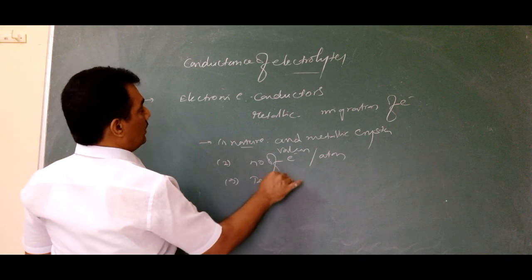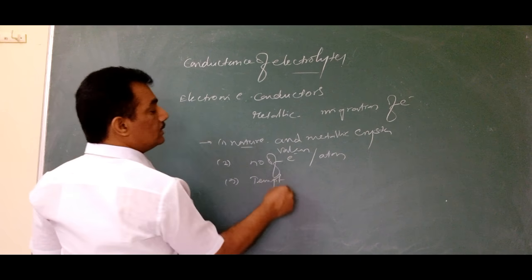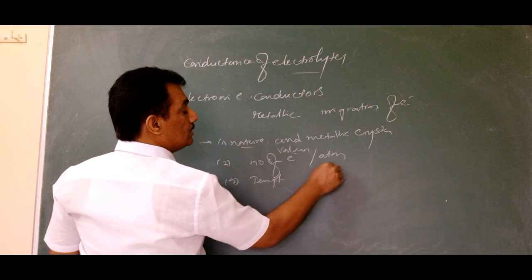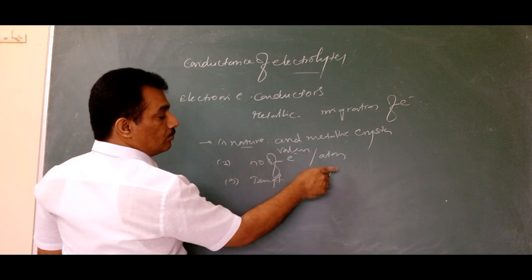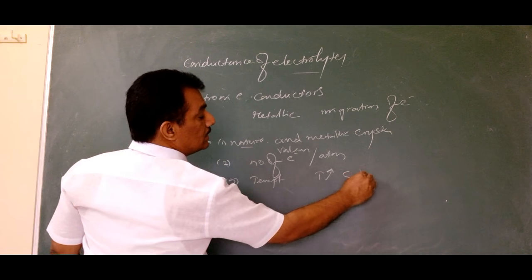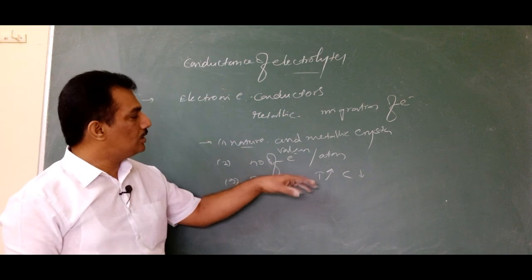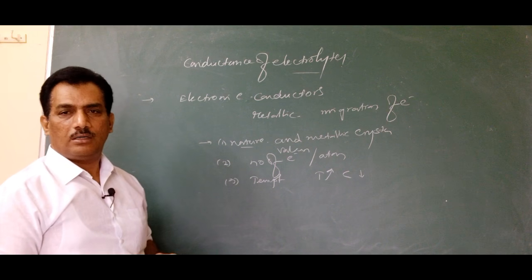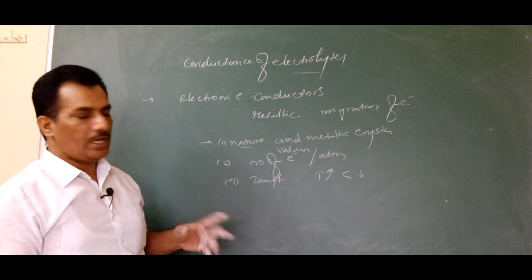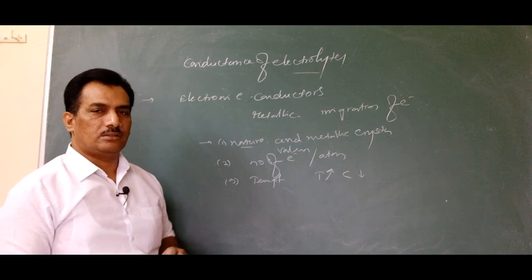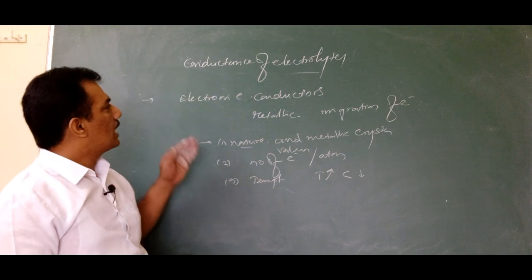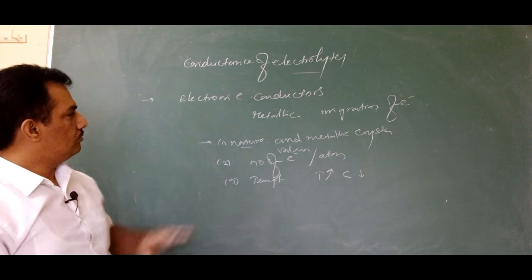Generally for electronic or metallic conductors, with increase in temperature the conductance decreases slightly. It is a different phenomenon and it is not relevant to the present discussion, and it will be discussed in solid state. Now coming to electrolytes, this is the scenario.